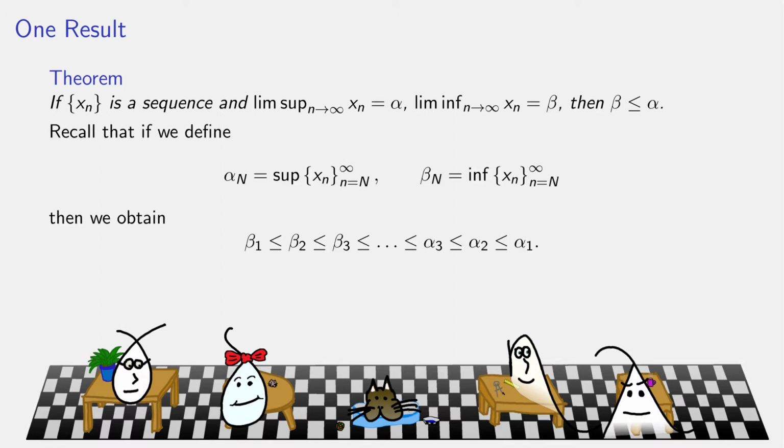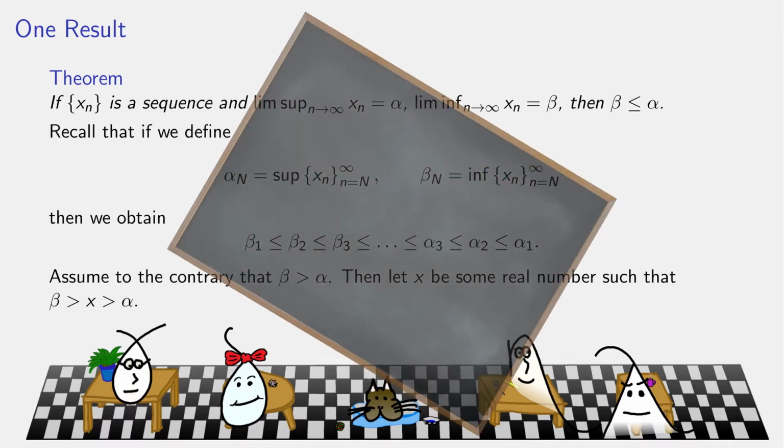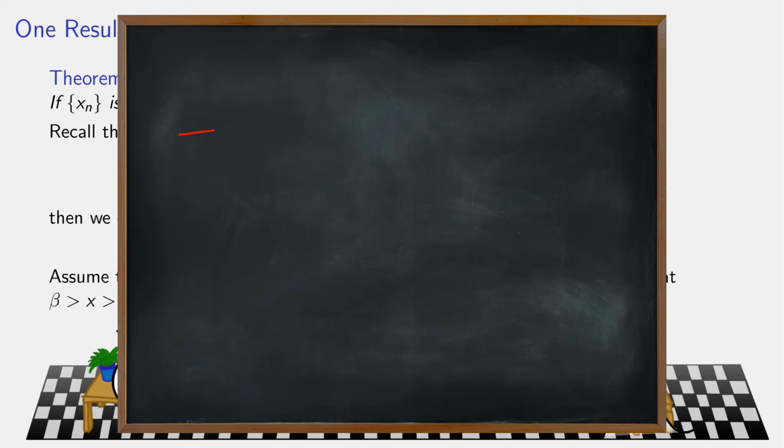Okay, so if we define alpha n and beta n as we have before, and we have this chain of inequalities, assume to the contrary that beta is actually bigger than alpha, which means I can find some real number x in between beta and alpha. So we have beta 1 less than or equal to beta 2, less than or equal to beta 3, and so forth.